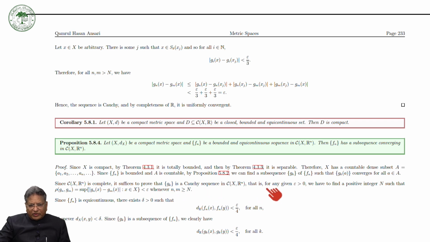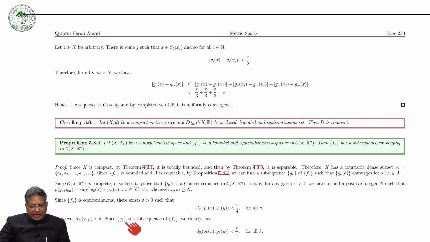That is, for every given epsilon positive, we have to find a positive integer n such that this holds. For this, since Fn is equicontinuous, by the definition of equicontinuity there exists delta greater than 0 such that the distance between Fn(x) and Fn(y) is less than epsilon by 4 for all n, whenever the distance between x and y is less than delta.